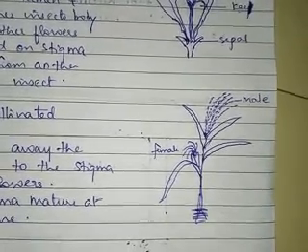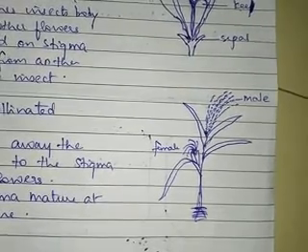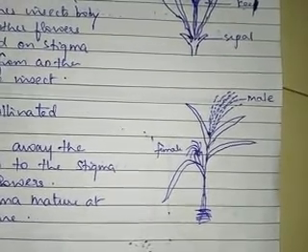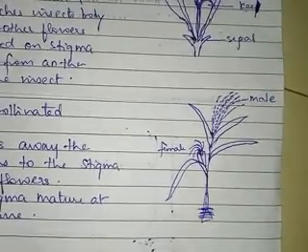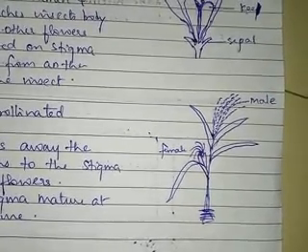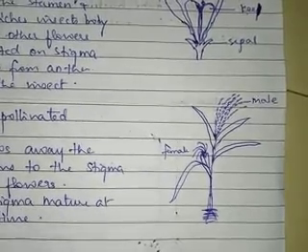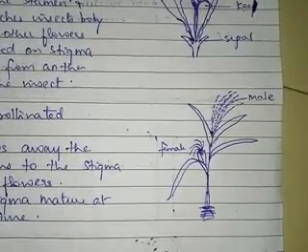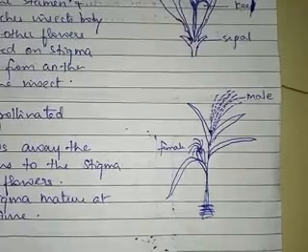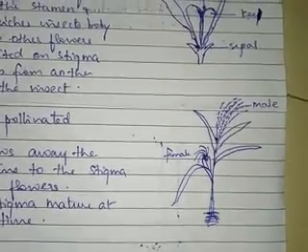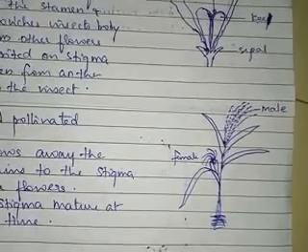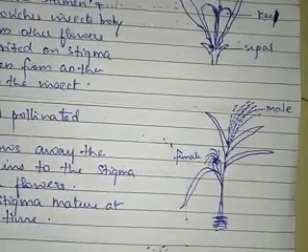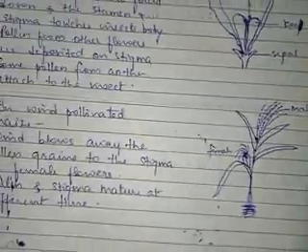That way the pollination takes place. Here we have discussed the maize plant, right? So these were the two examples of pollination, one by insect and the other by wind. With this we finish the pollination part of the chapter. The next part is fertilization, which we will start in the next video, right children?